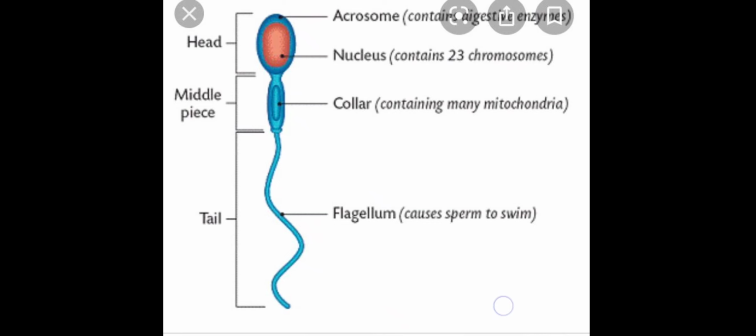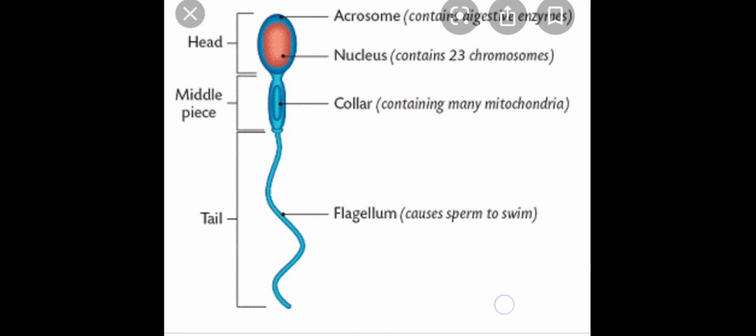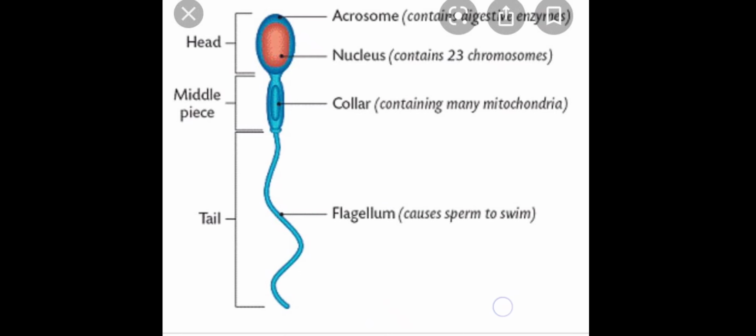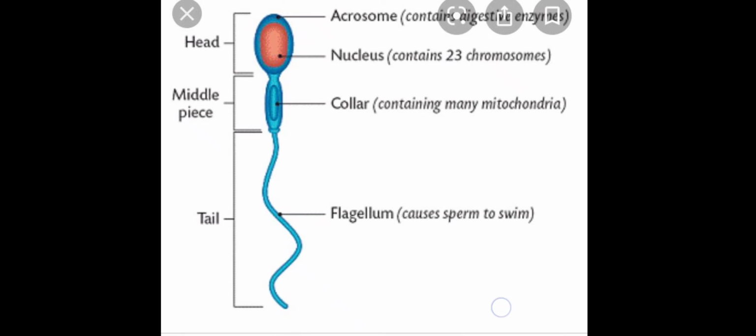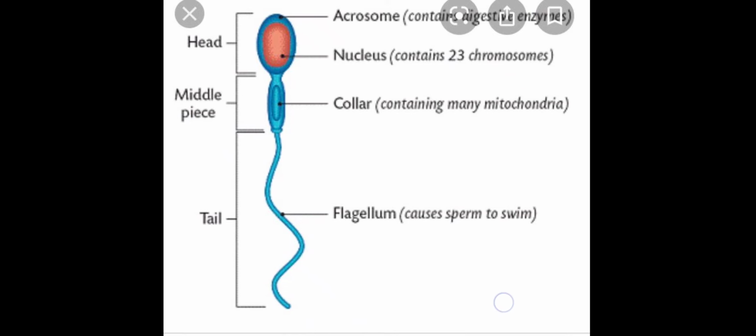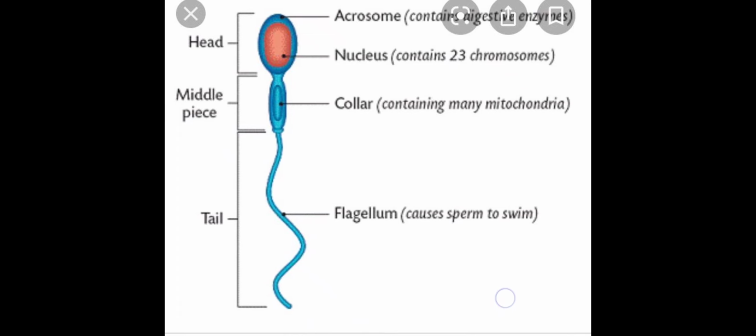The sperms released from the seminiferous tubule are transported by accessory ducts, that is epididymis, seminal vesicle, prostate gland, and are then released outside through the penis. So this is all about the structure of the male gamete, the sperm. During fertilization, only the nucleus part enters into the cytoplasm of the ovum.